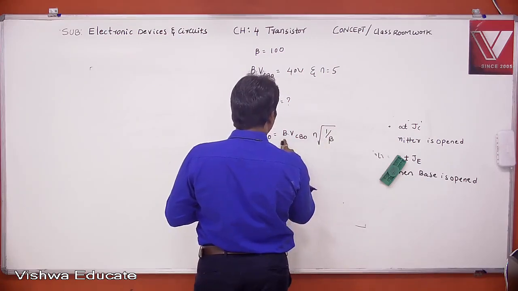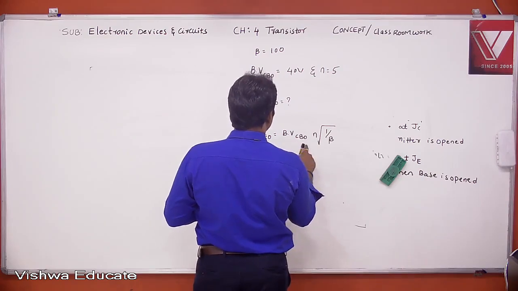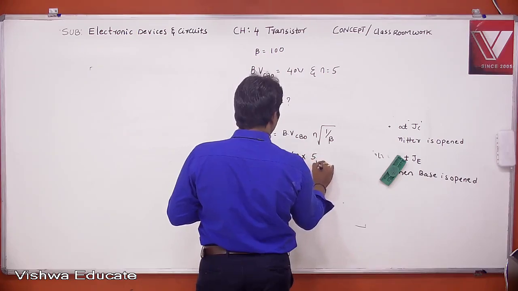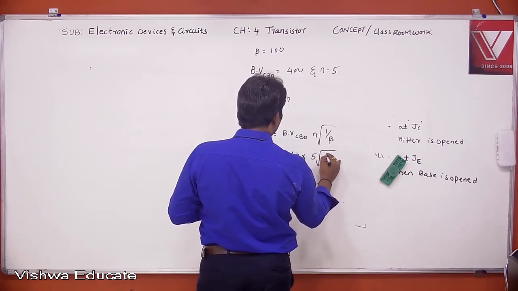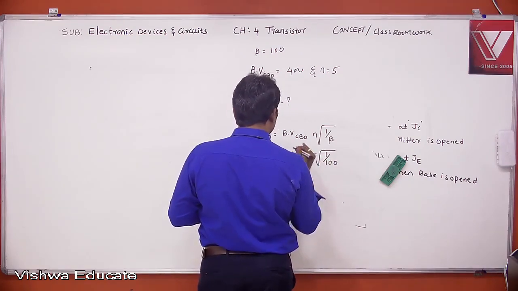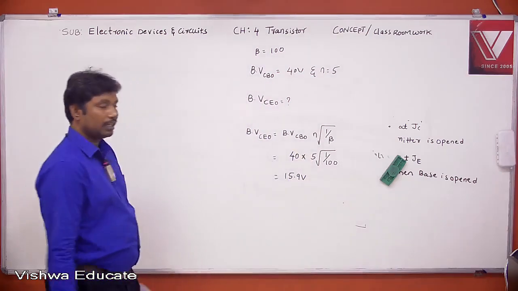BVCBO is 40 times the fifth root of 1 by 100. This is 15.9 volts. Copy.